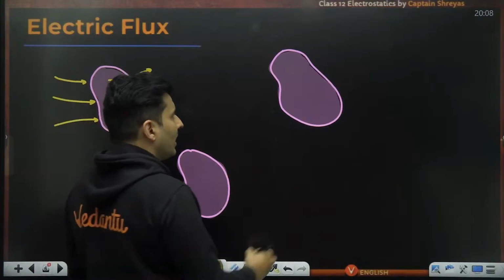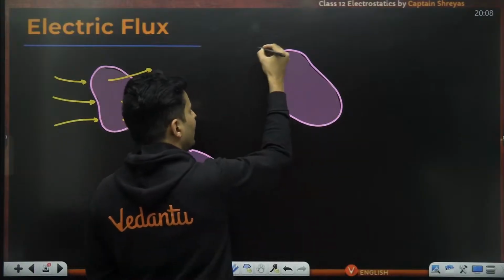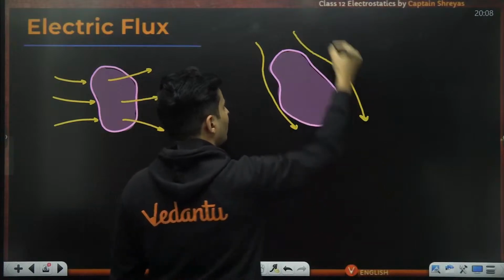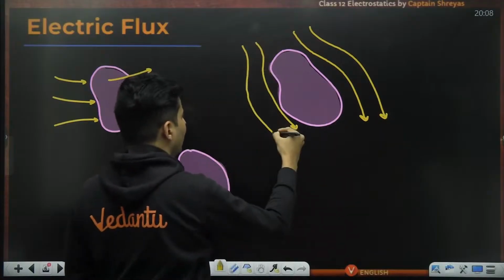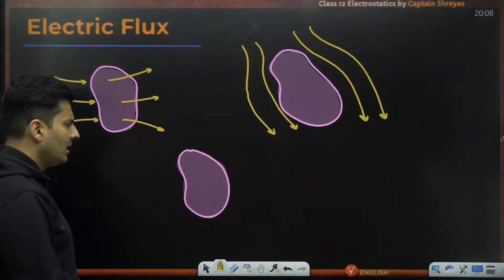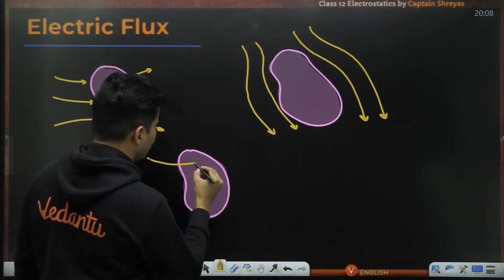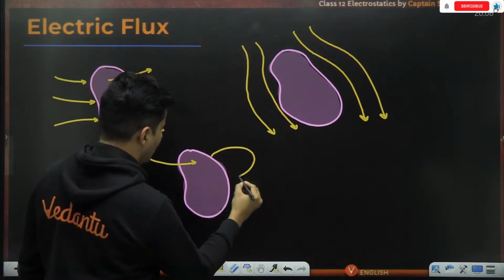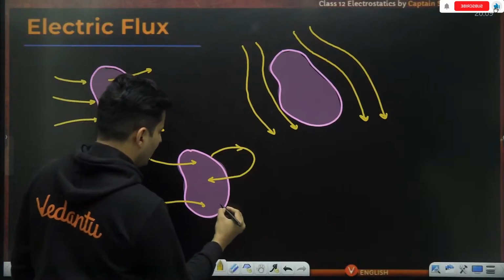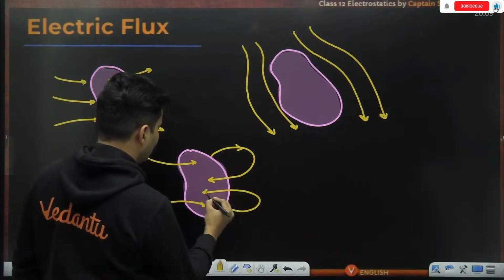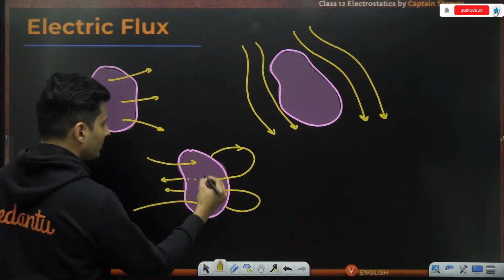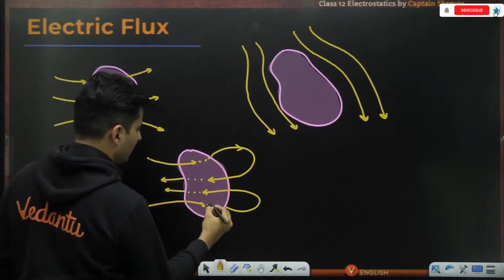In the other case, the field lines are not going through that area. They are going above it or below it, maybe like this. Nothing is exactly piercing it. They're just going above or below it, or from the sides. In another case, maybe the field lines come like this, and they again come back for some reason, like this. Something like this.